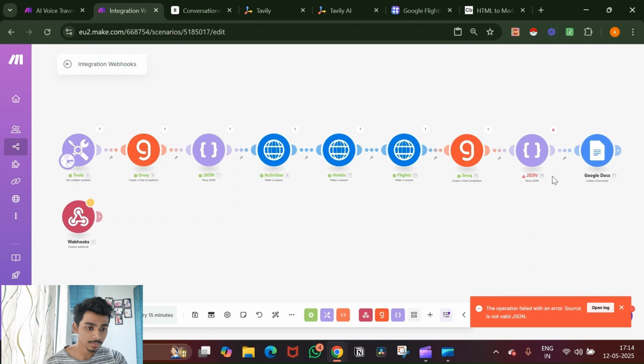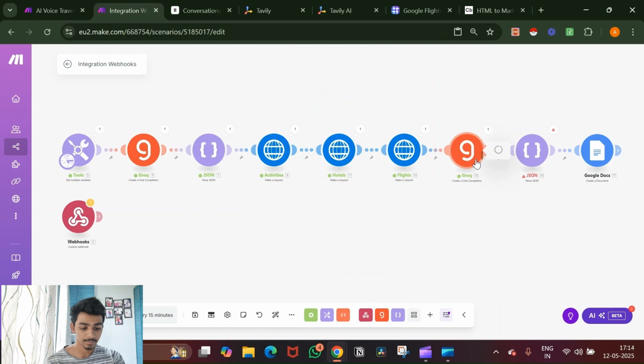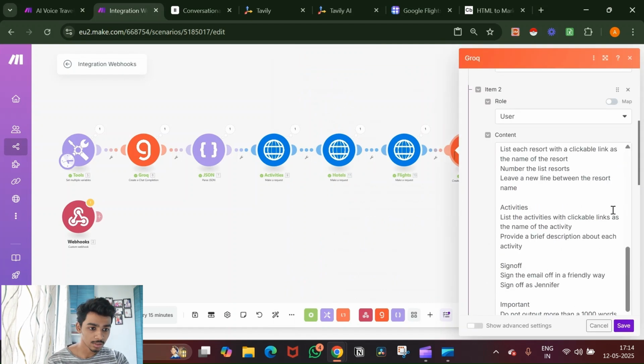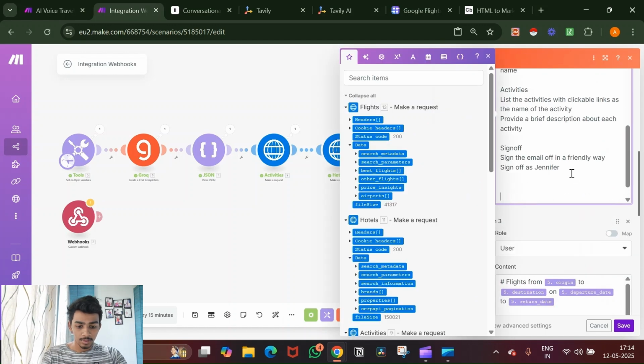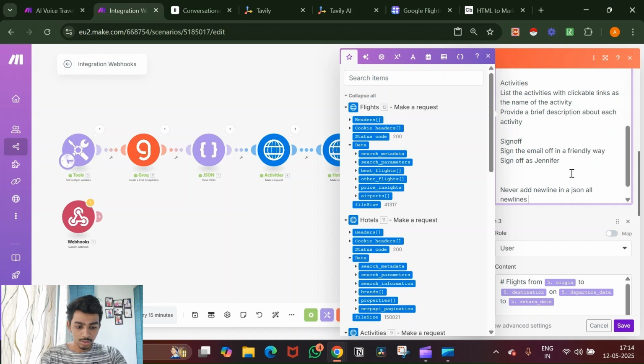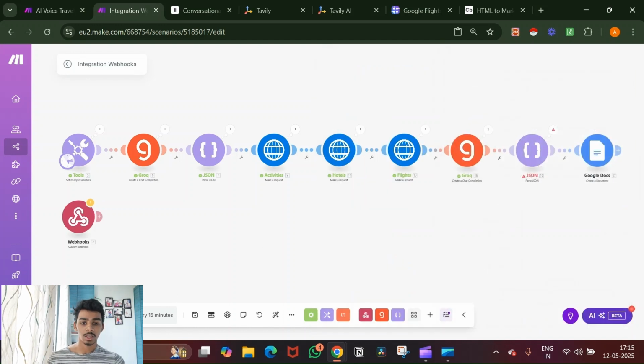Okay, there's a problem with the JSON. Even if there's a problem, I must have meaning. That's okay. Let me just change that because that was a problem last time as well. Let's say never add new lines in a JSON. All new lines should be represented by backslash n. Yep. Let's save this. Run this again.